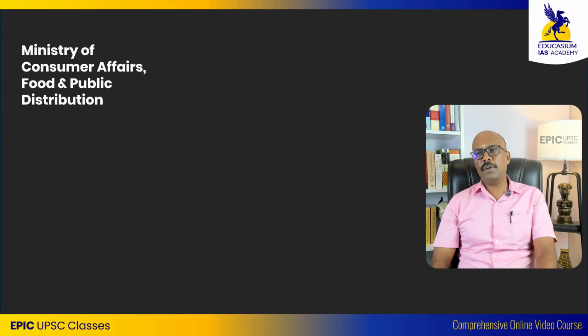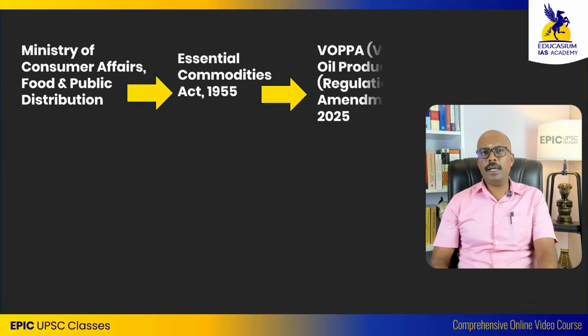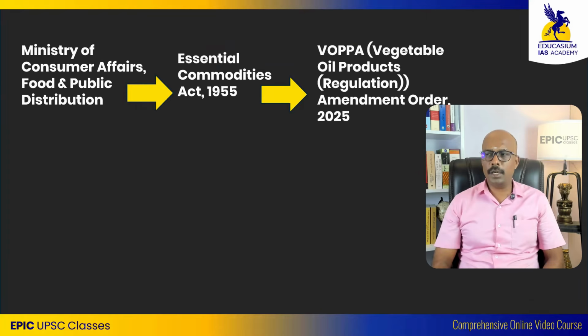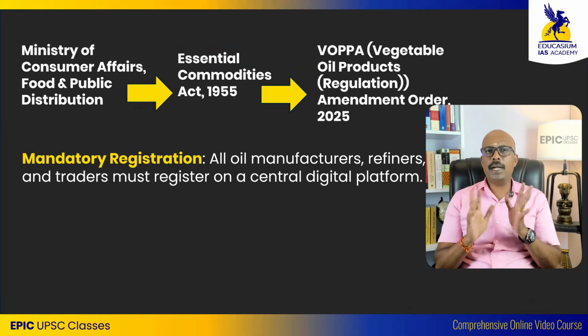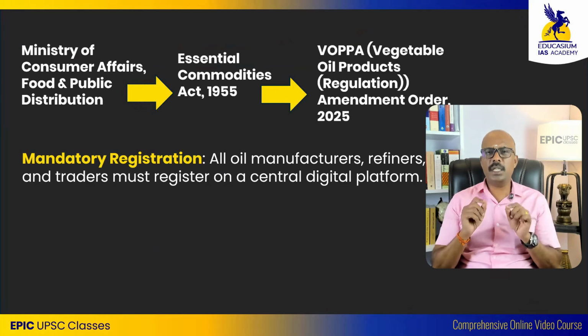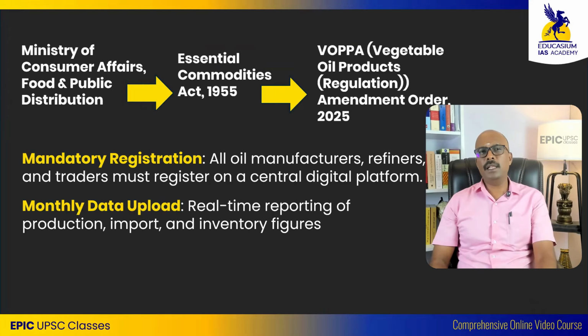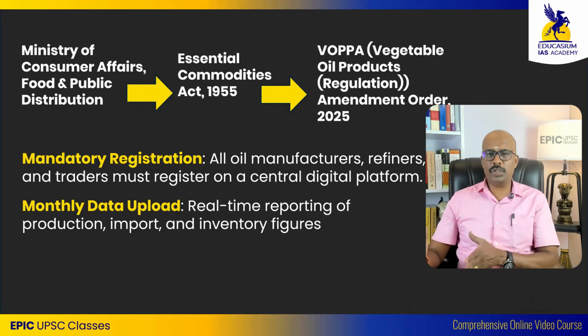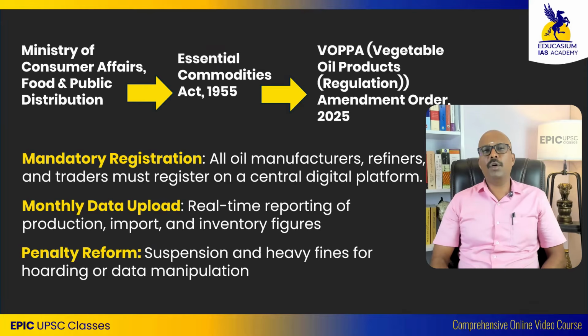The Ministry of Consumer Affairs, Food and Public Distribution, under the Essential Commodities Act, has amended the WOPA rules, the Vegetable Oil Products Regulation Amendment Order. So what is this change going to make? Mandatory registration is required. Everyone should register. Whoever is handling vegetable oil, the traders, stockists, everyone should register. Monthly, they have to upload the data. What is the stock? What is the stock received? What is the amount of oil they have sold? If they are not following, there will be a penalty.